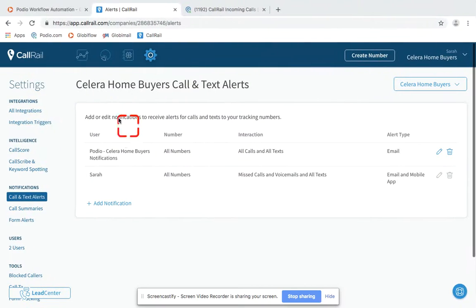quick. So first off, it starts in CallRail. We set up notifications, and we built long time ago the Podio user. And this is just a special email that sends these notices into Podio. Okay. And the notification setup for that user is all numbers, all calls, and all texts.